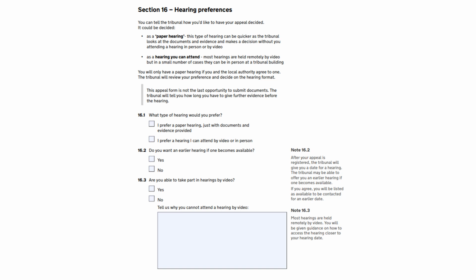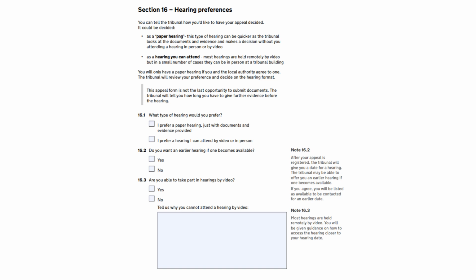However, other parents may be happy for the decision to be made on paper, in which case tick the box which says you prefer a paper hearing. This means that you won't actually attend the hearing, but the hearing will take place behind closed doors, all on the evidence that's been provided. Remember, a decision will only be decided on the papers if you, the judge, and the local authority all agree.